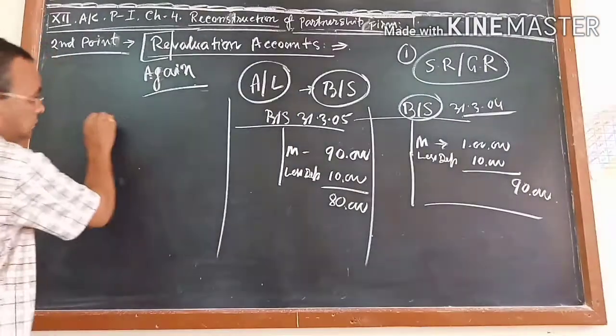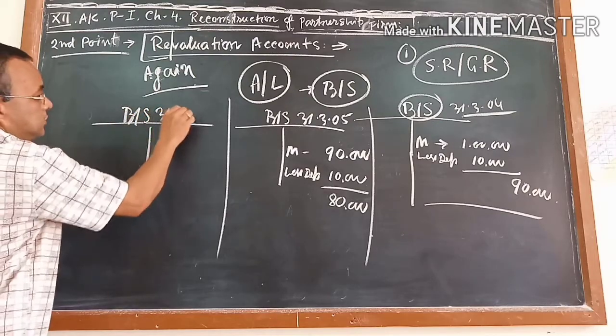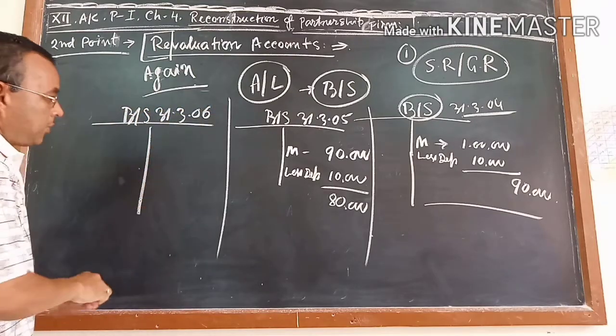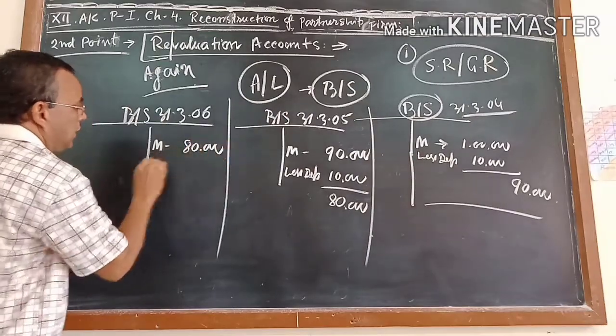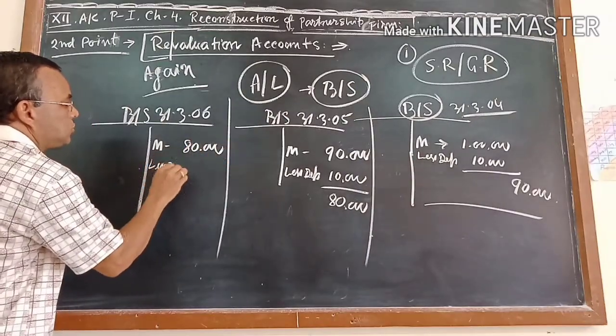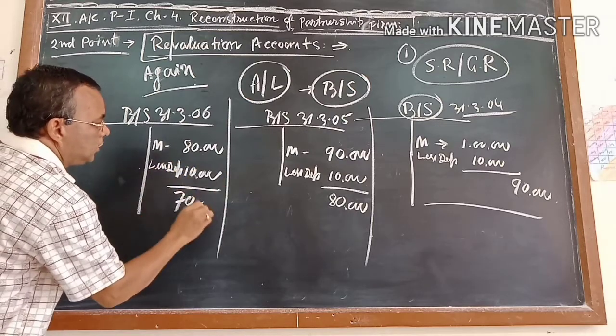And one more balance sheet, the next year. Suppose it is 31st March, year 6. How much will you write for the machine? You will write 80,000. And again you will deduct depreciation. How much? 10%. How much will you get? 70,000. And it will go on.